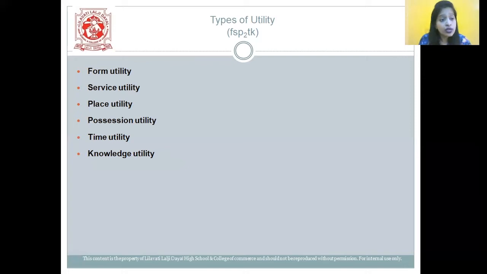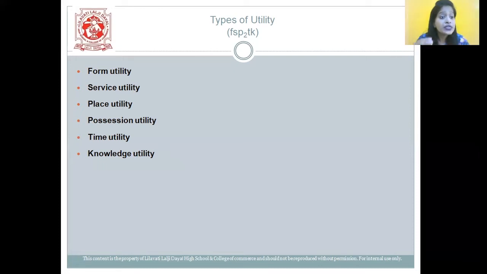When utility is created due to change in the shape or structure of an existing material, it is termed as form utility. Then we have service utility. What is service utility, students? It arises when personal services are rendered to various professionals. When services are rendered to professionals, it is termed as service utility.